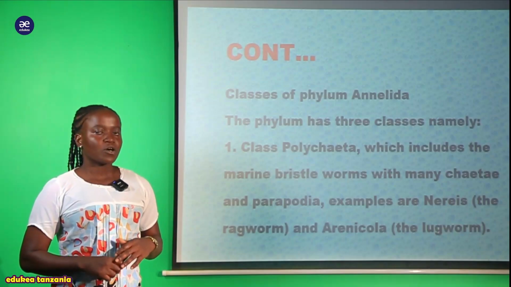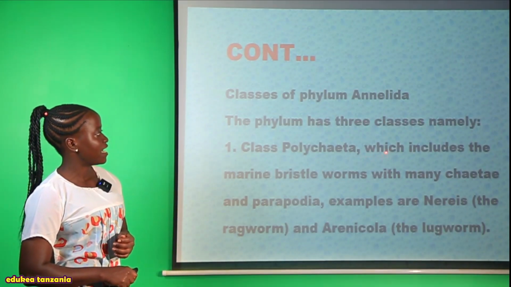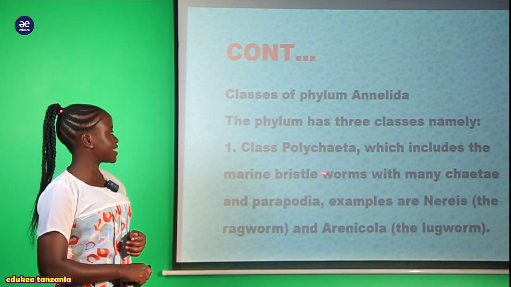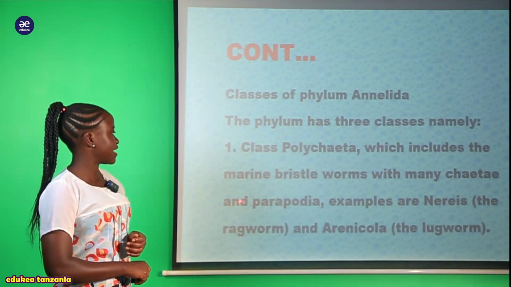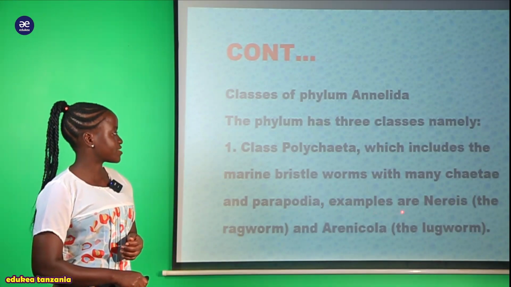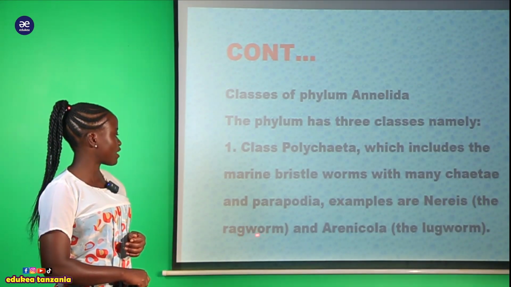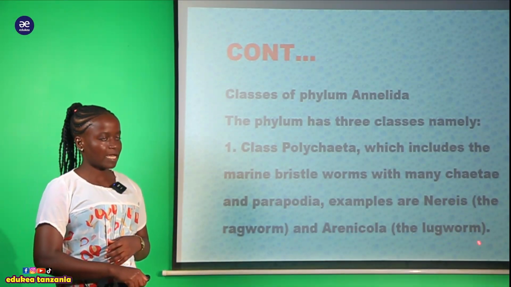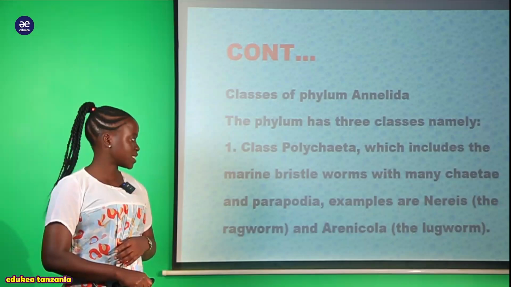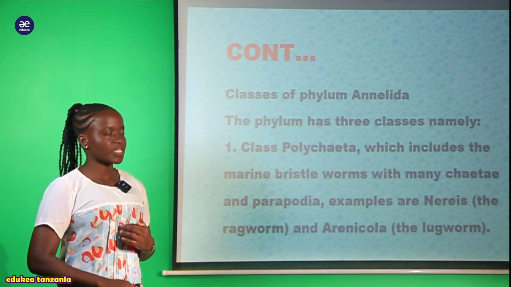Polygochaeta. So what is this? We can say that within this class Polygochaeta, which include the marine bristles worms with many chaeta and parapodia. For example, here we have this Nereis, the ragworm and the arenicola ambayo tunamuita the lungworms. So lungworms together with these ragworms, they are found within the Polygochaeta.